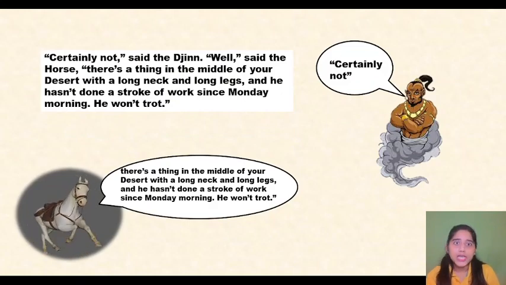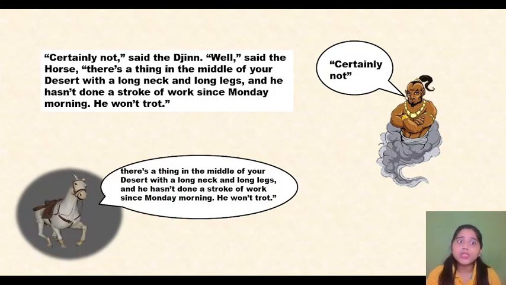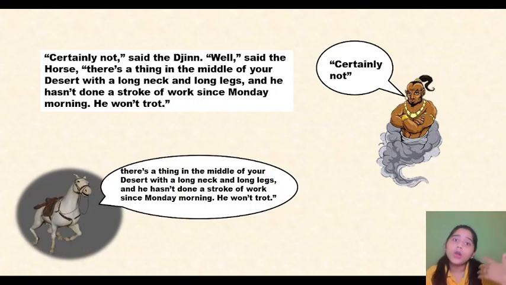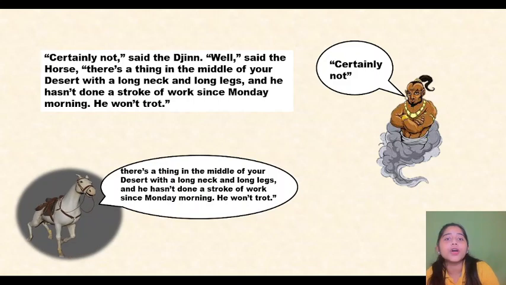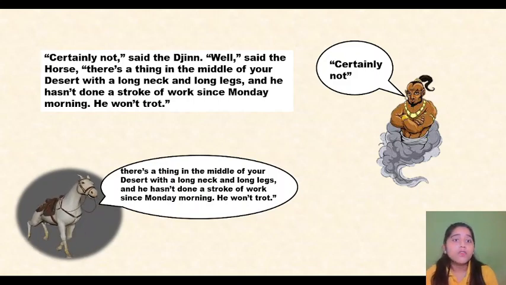Certainly not, said the jinn. And now the jinn said, no, it's not right, it's very wrong. Okay, well, said the horse, and now the horse said, okay, fine. There's a thing in the middle of your desert with a long neck, long legs, and he hasn't done a stroke of work since Monday morning. He won't trot. And now the horse is saying about the camel.